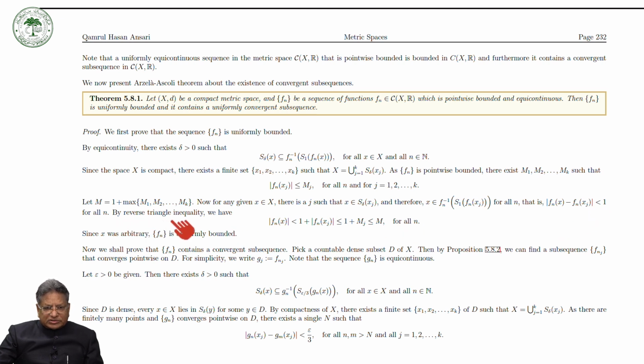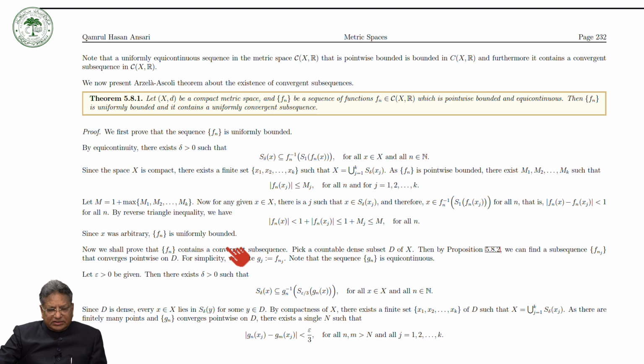Now, by the reverse triangle inequality, we can write the modulus of Fn(x) is less than 1 plus the modulus of Fn(xj). But Fn(xj) is less than or equal to mj. So this is 1 plus mj, but 1 plus mj is equal to M, so it is equal to M for all n. We assumed that x was arbitrary, and so since x was arbitrary, Fn is uniformly bounded. So we have proved that the family F is uniformly bounded.